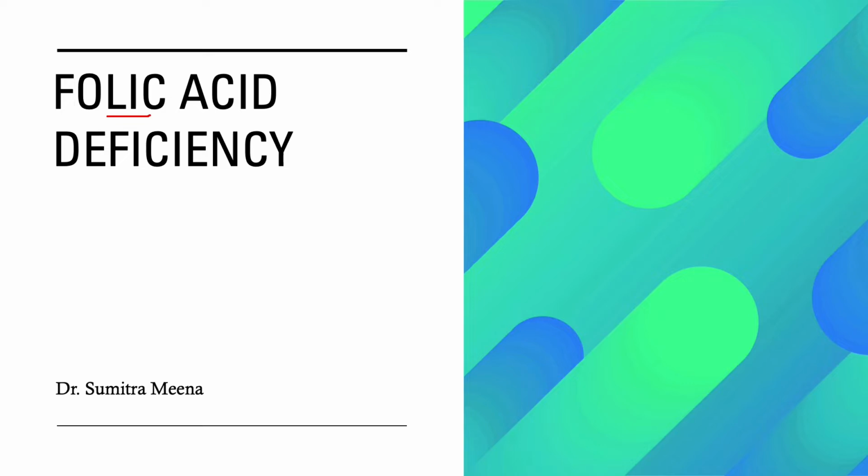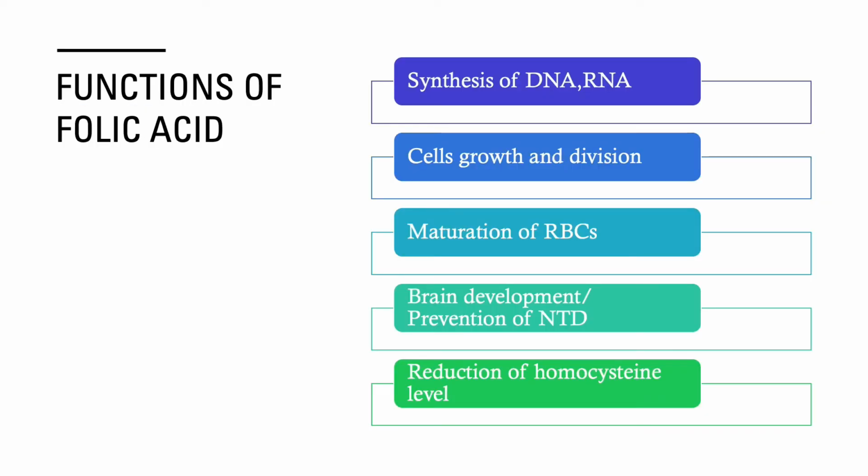Coming to folic acid deficiency, first we have to know about the functions of folic acid. What are the various roles folic acid has in our body? Folic acid is a very important micronutrient. It has various roles, like in synthesis of DNA, RNA, cell growth and division. It has a very important role in maturation of RBCs, and also in brain development during fetal brain development. So it prevents the baby from neural tube defect. It also has a role in reduction of homocysteine level in the body.